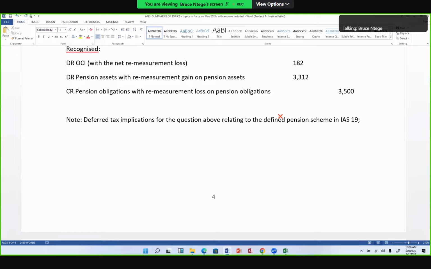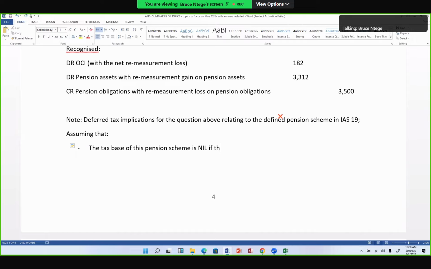So we shall say that, assuming the tax base of this pension scheme is 0.